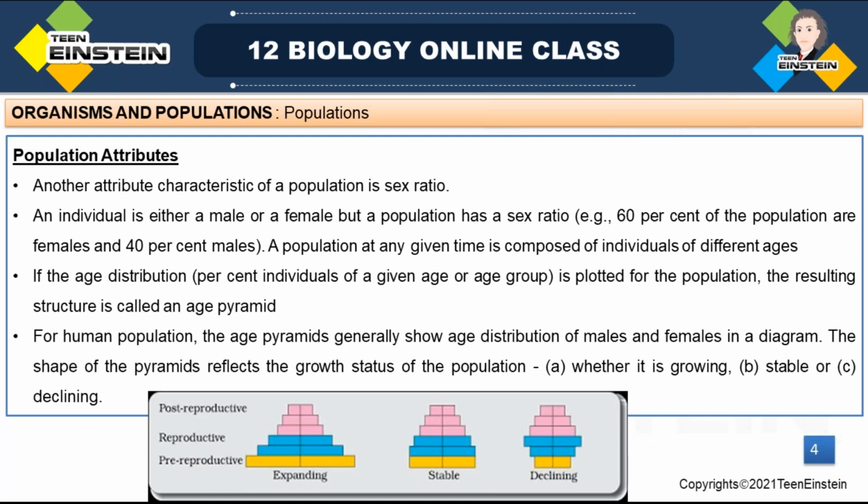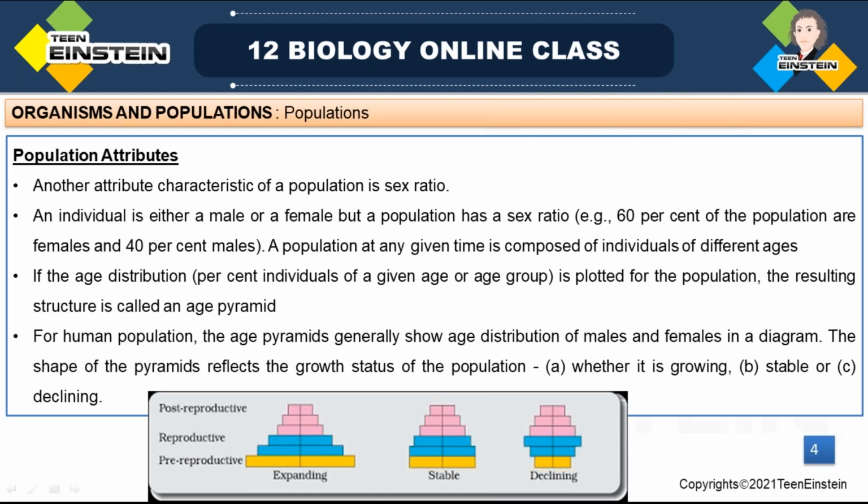There are 3 types of age pyramids. Note them down: triangular, bell-shaped, and urn-shaped. Triangular pyramids, bell-shaped pyramids, and urn-shaped pyramids are there. What do you mean by a triangular pyramid? That is the representation of a young or growing population, and it will come in the shape of a triangle.